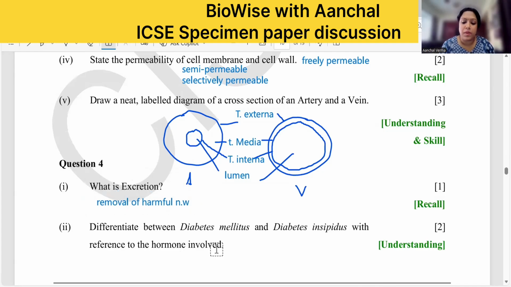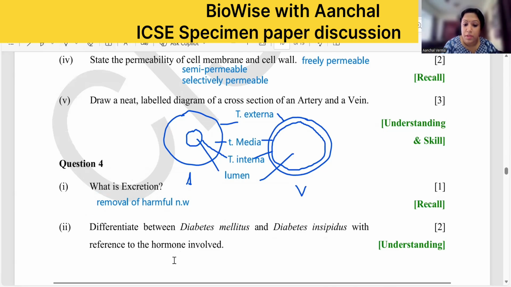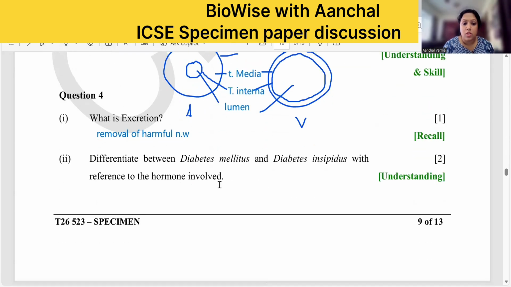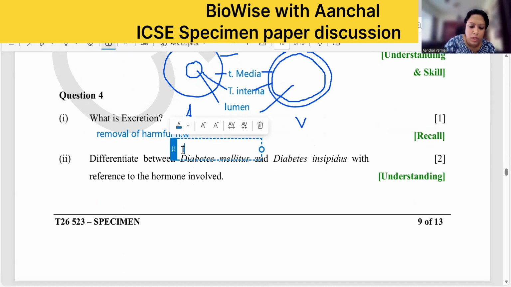Then differentiate between diabetes mellitus and diabetes insipidus, with reference to the hormone involved. So diabetes mellitus, you have hyposecretion of insulin, right? You have to write hyposecretion, only the hormone will not do, okay?